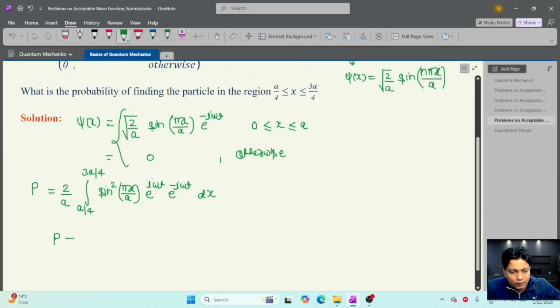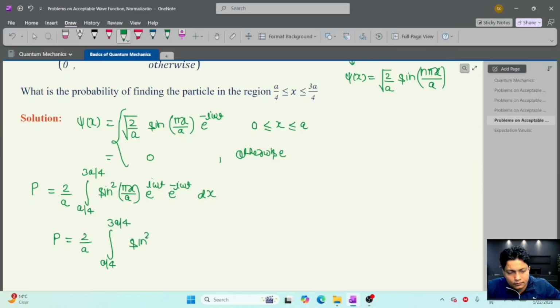Now the probability will be 2 by a, integral from a/4 to 3a/4 of sin squared(pi x / a) dx. Now use cos 2x = 1 minus 2 sin squared x.